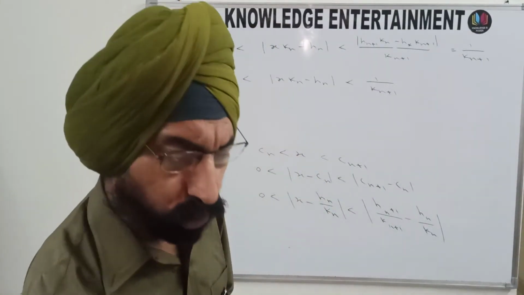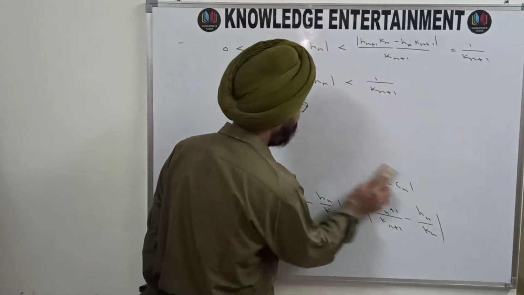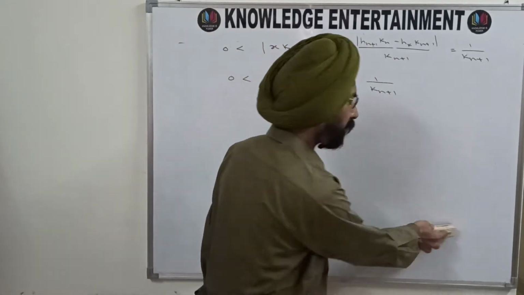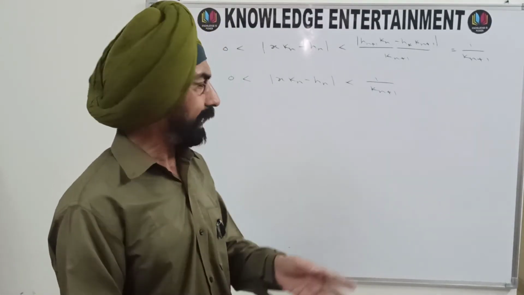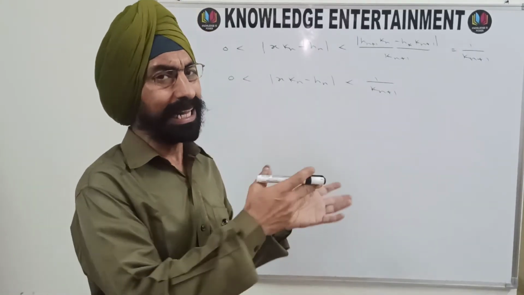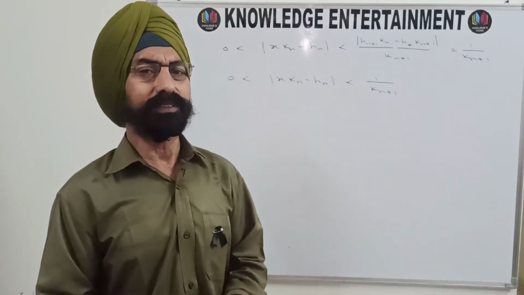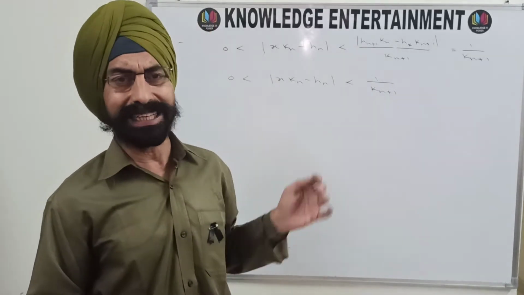What we want to show is that your x is irrational. On the contrary, suppose that your x is rational. So what we will do, taking x to be a rational number, we will arrive at some contradiction which will show that our supposition was wrong, and hence it will be proved that x is irrational.